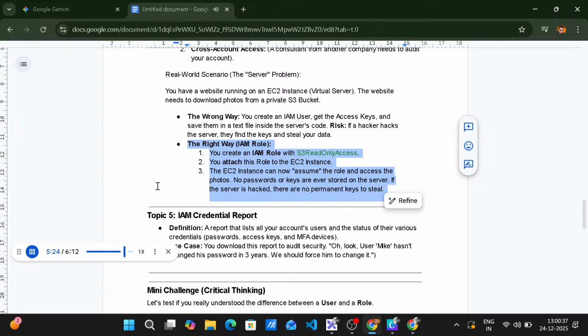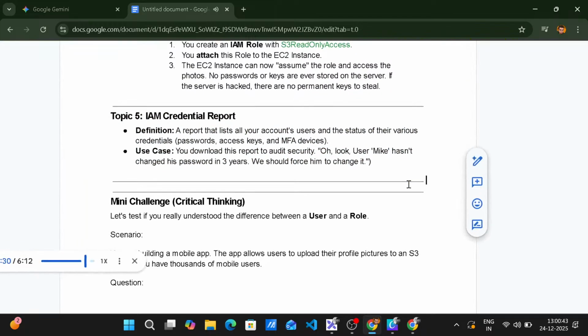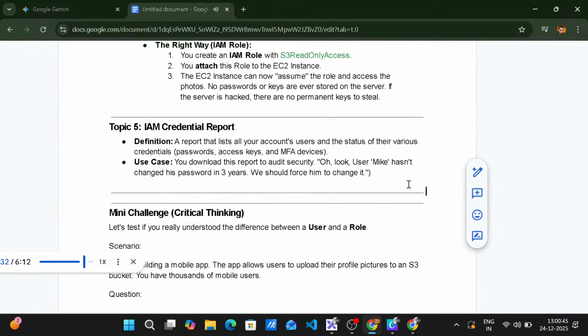Topic 5. IAM Credential Report. Definition: a report that lists all your account's users and the status of their various credentials: passwords, access keys, and MFA devices. Use case: you download this report to audit security. Oh look, user Mike hasn't changed his password in 3 years. We should force him to change it.